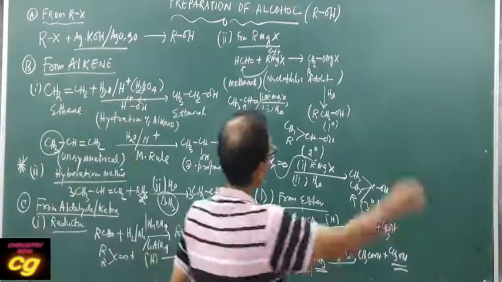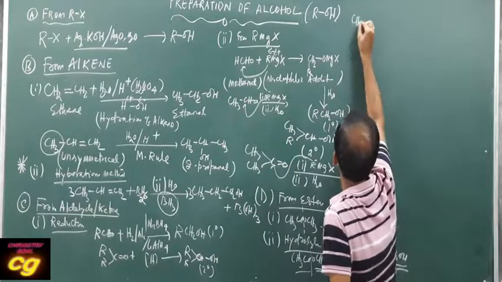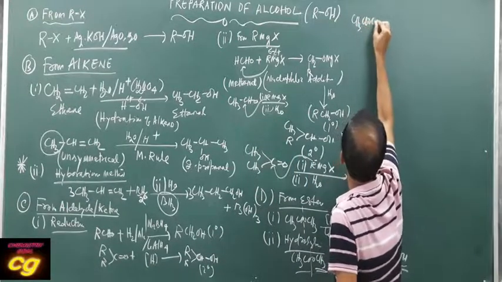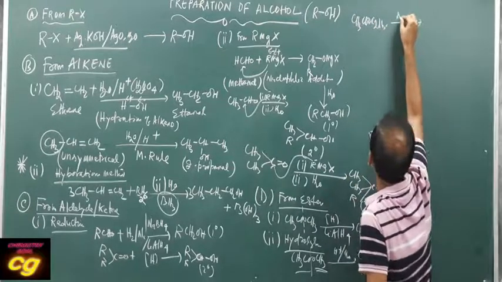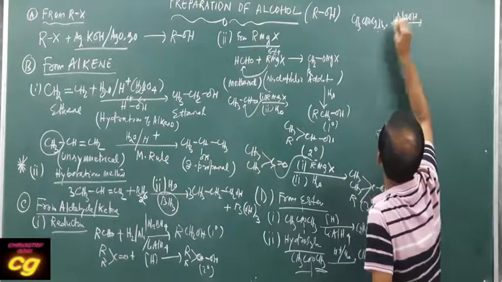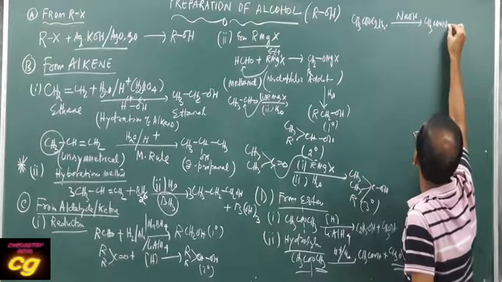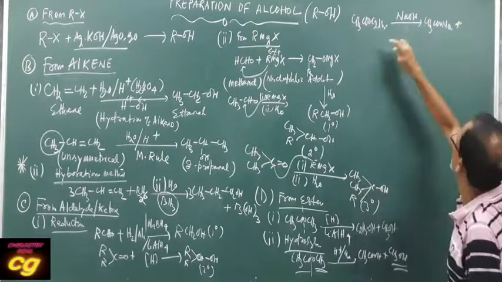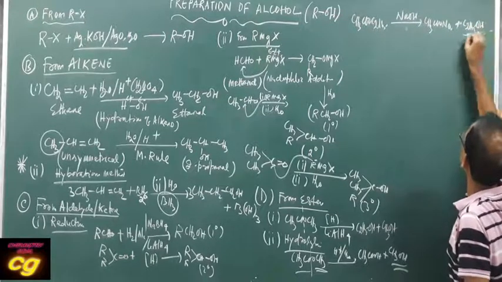But this ester can hydrolyze in presence of base also. So you can use CH3COOC2H5 in presence of base hydrolysis, the product will be CH3COO salt, because you have taken base, and the remaining will be alcohol, ethanol.